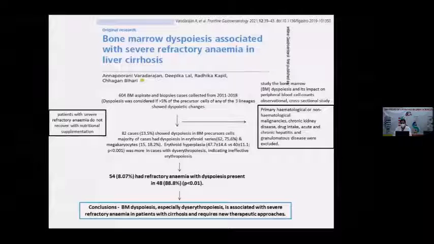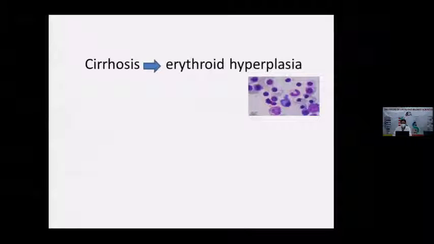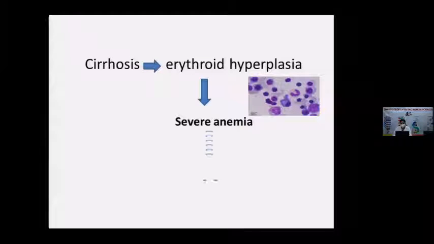So this dysbiosis in the erythroid series again shows erythroid hyperplasia. In the earlier observation, we found that erythroid hyperplasia is present in cirrhotic patients' bone marrow, but still these patients show severe anemia. Even though their bone marrow shows erythroid hyperplasia and an increased number of erythroid progenitors, they still have severe anemia. So the exact cause of this anemia is still unidentified.